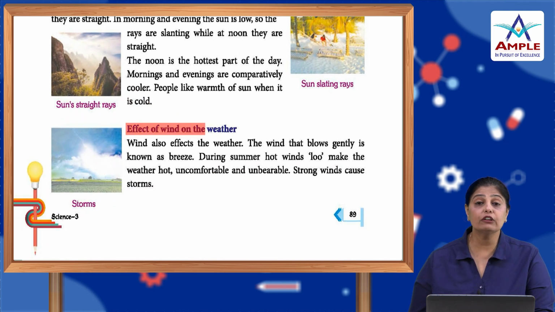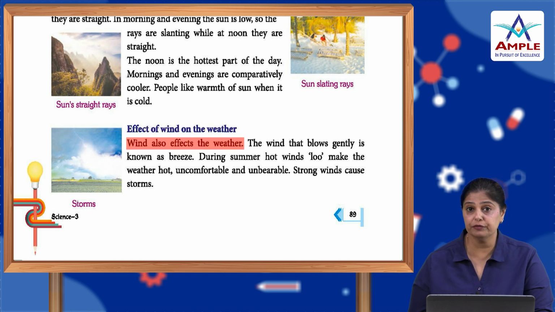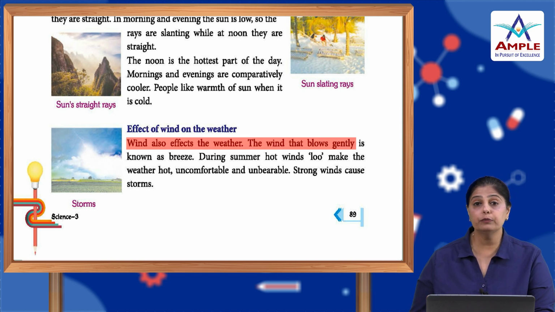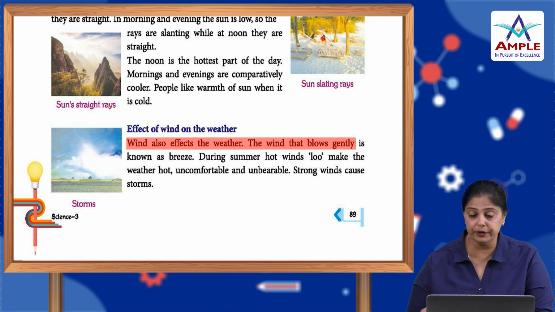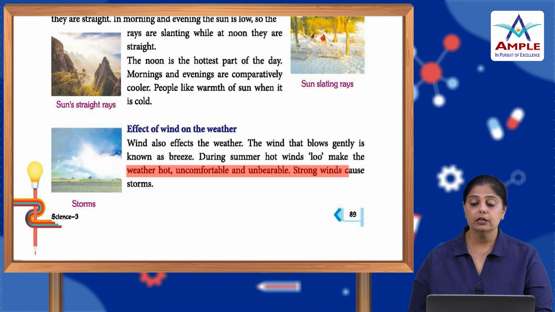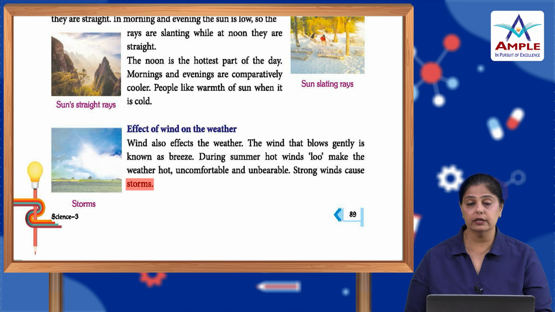Now what is the effect of wind on the weather? Wind also affects the weather. A wind that blows gently is known as a breeze. During summer, hot wind, called loo, makes the weather hot, uncomfortable and unbearable. Strong winds cause storms. So the weather is impacted by the force and the speed of the wind also. Gentle wind is known as the breeze, which makes us feel good.